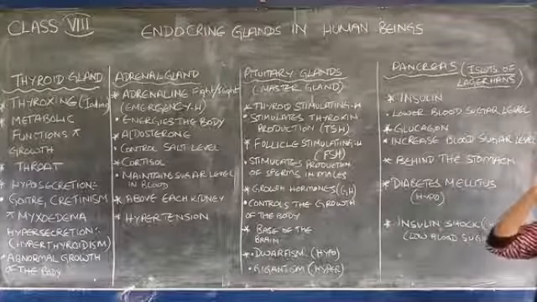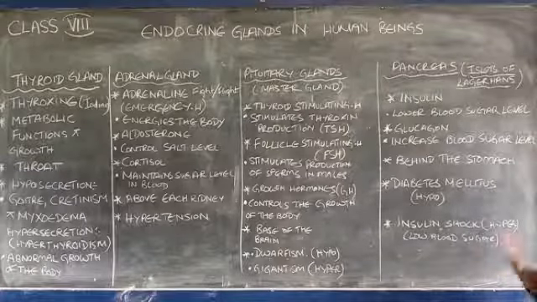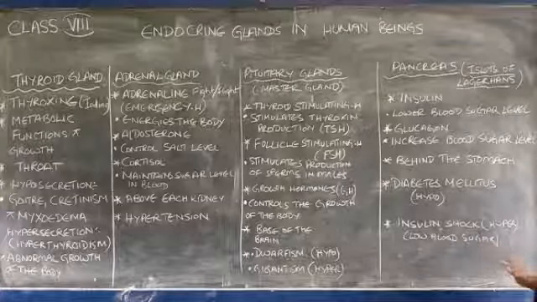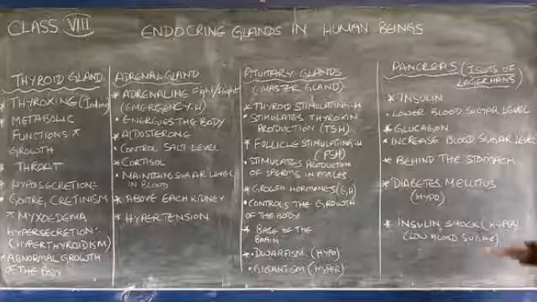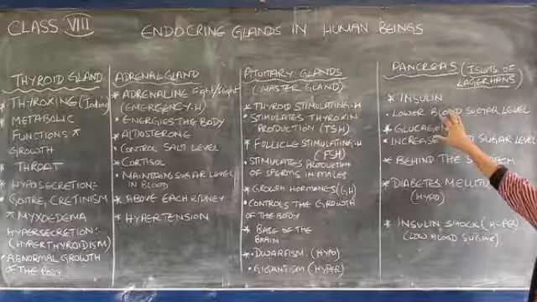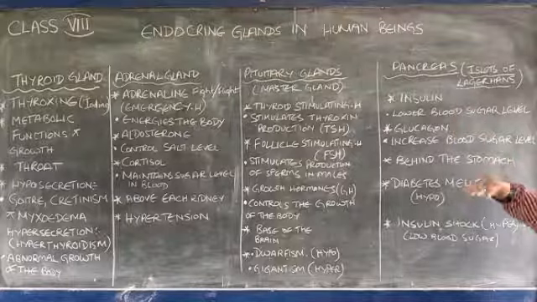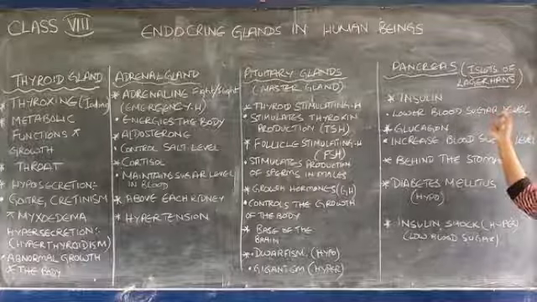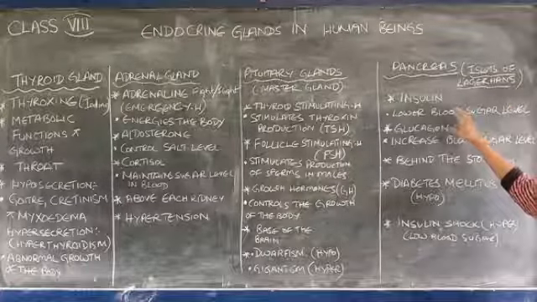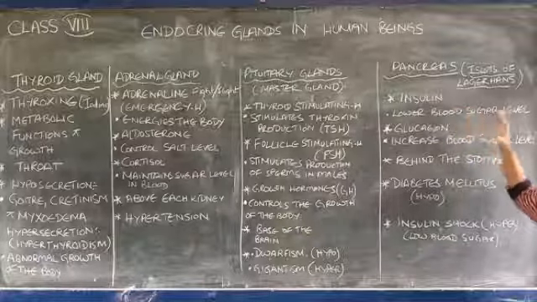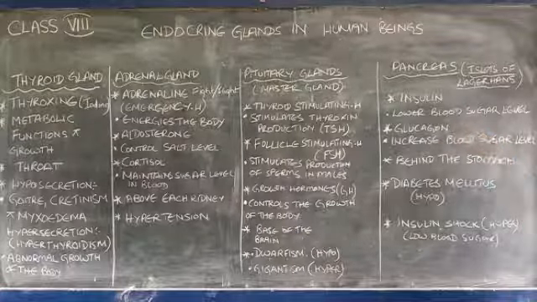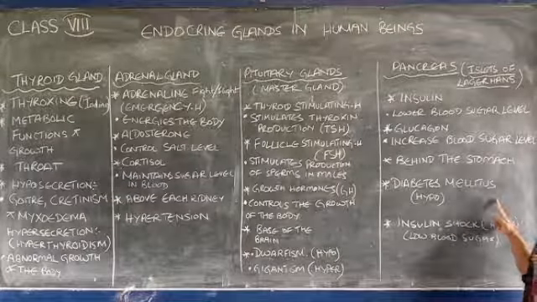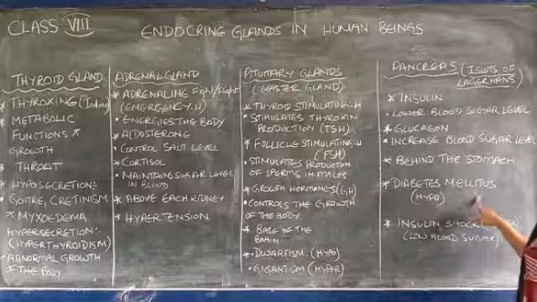So you have heard about diabetes, diabetes mellitus. What is that? If a person is suffering from diabetes, his blood sugar level will be very, very high. That is due to lower secretion of insulin. Its main function is to lower the blood sugar level. The person whose beta cells are not working will not be able to produce insulin. So if insulin is produced less in your body, your sugar level will rise. That is known as diabetes mellitus.